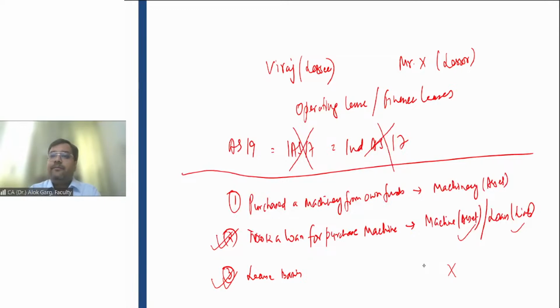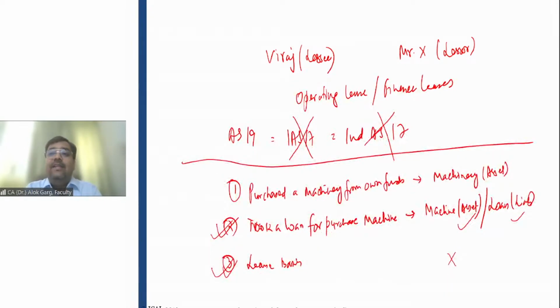And hence, friends, IFRS 16 was introduced and IAS 17 was demised, and IFRS 16 has changed the entire lease accounting in the books of the lessee. And they say that whenever the lessee has obtained an underlying asset on a lease basis, the lessee has to capitalize the right of use asset and the lessee has to credit leasehold liability, like point number 2. Is that clear? I'm just setting a context. Of course, I will discuss each and every concept with the help of illustrations, right? So this is what it is.